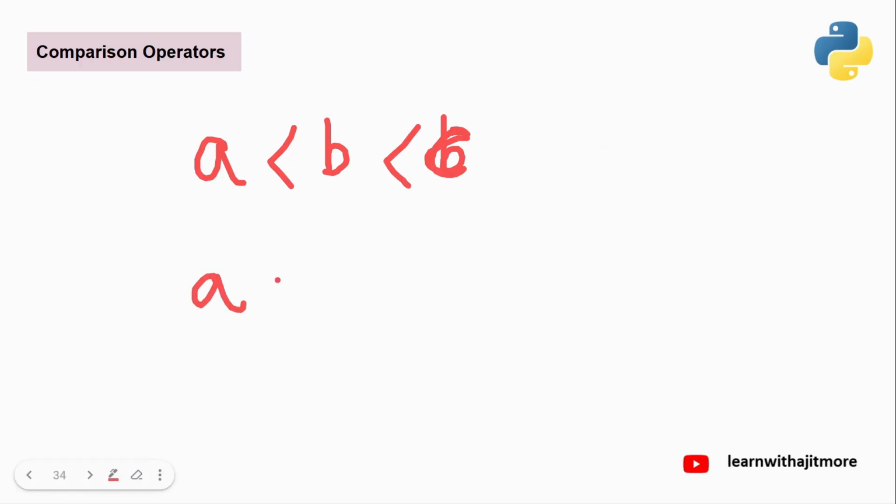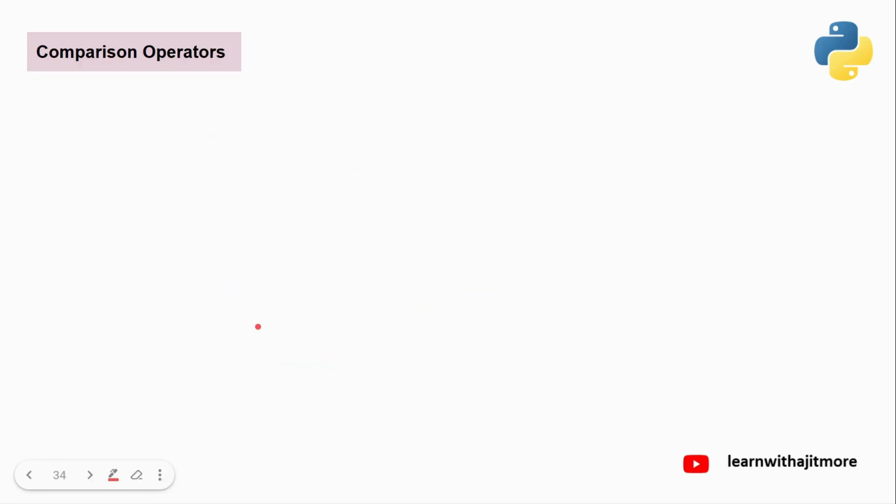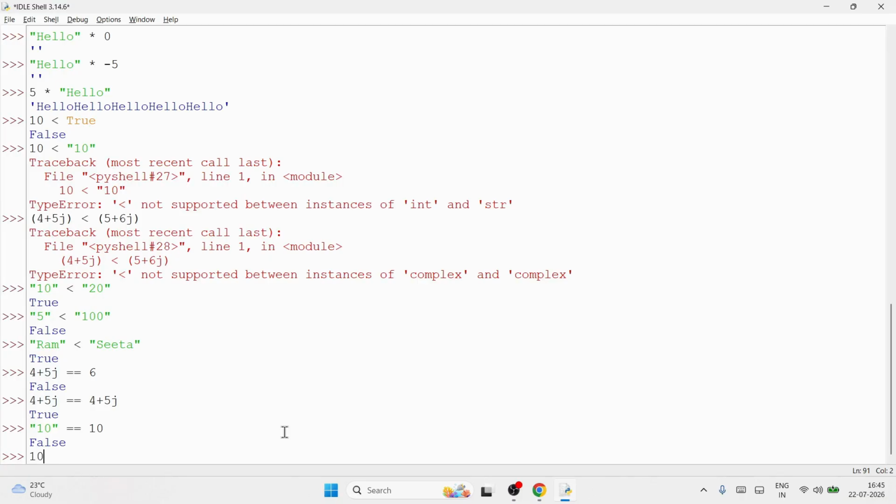You can write like this: A less than B, greater than C. But how does Python evaluate it? Python says in the chain, if everyone is true, then only the final result is true. In the chain, if each and every relation is true, then only the final answer is true. But it is allowed. See here, I'm writing 10 less than 20 less than 30. Is 10 less than 20? Yes. Is 20 less than 30? Yes. So the complete chain is true.